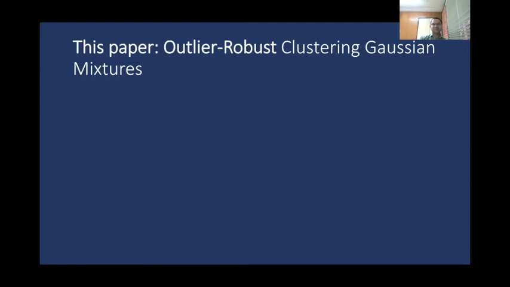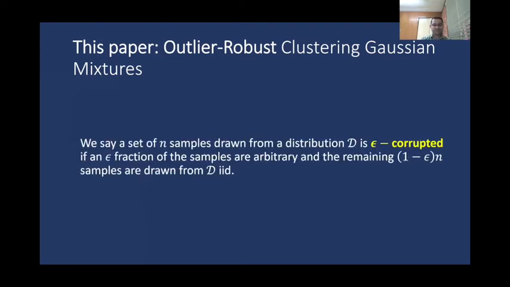With this, we move on to what we do in our paper. In our paper, we consider the problem of outlier-robust clustering of Gaussian mixtures. So before we define the problem, we actually need to define one more notion.